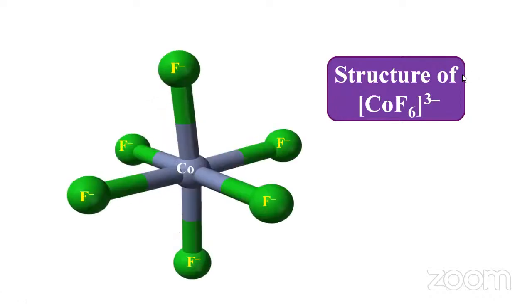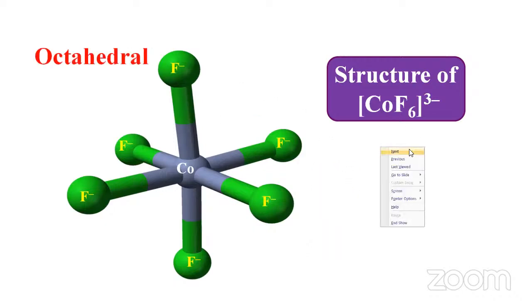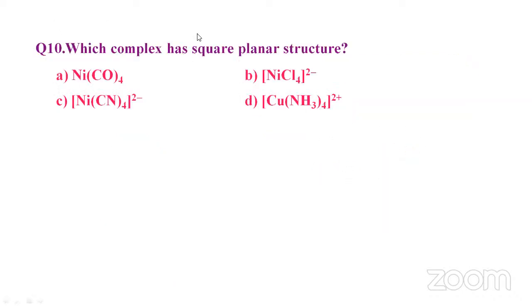Then the structure of CoF6 3-. What is the structure of CoF6 3-? It is octahedral. You can see octahedral, with cobalt in the center and these are the bonds. So this is octahedral geometry. We'll see some of the questions now.